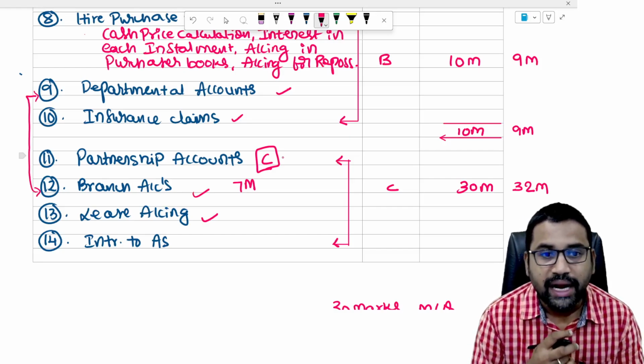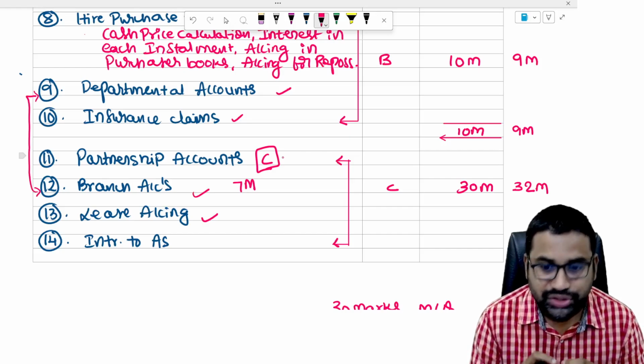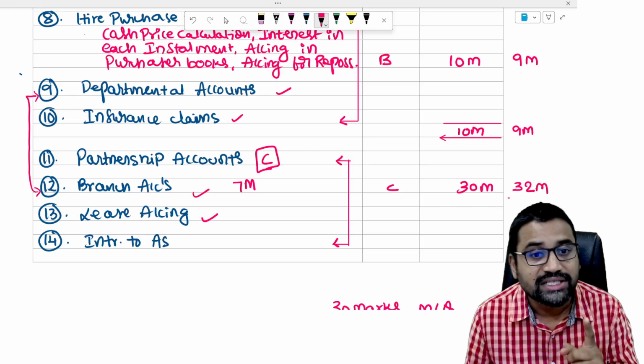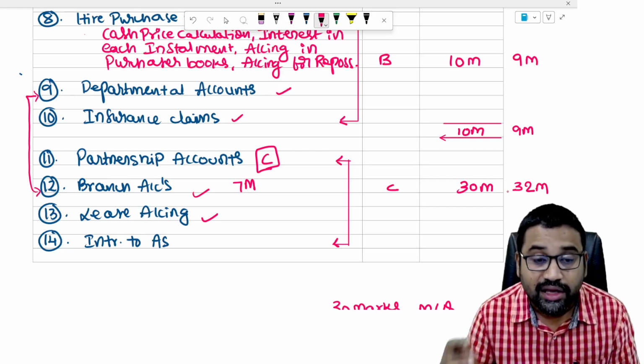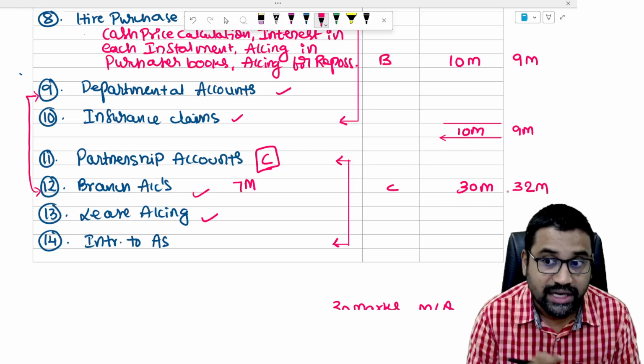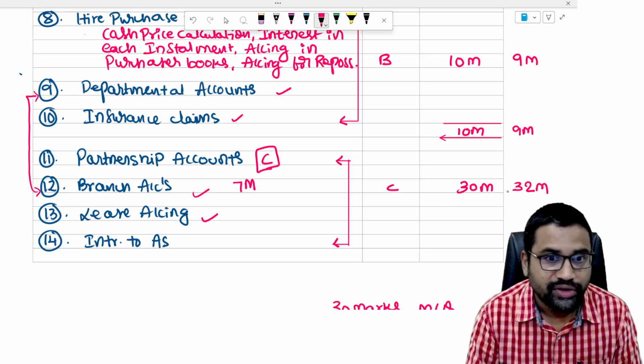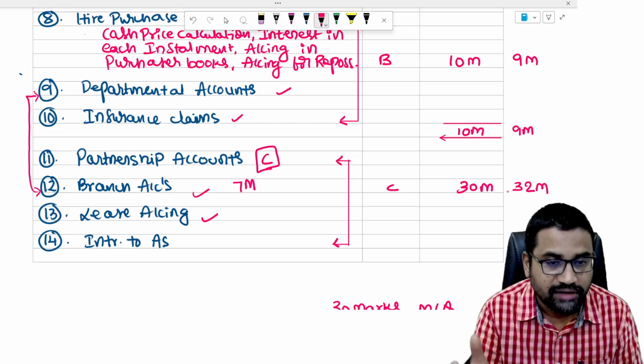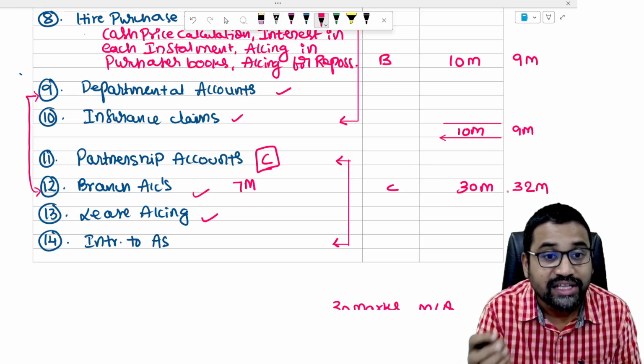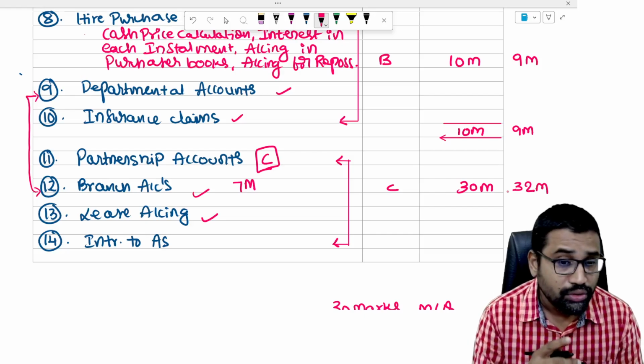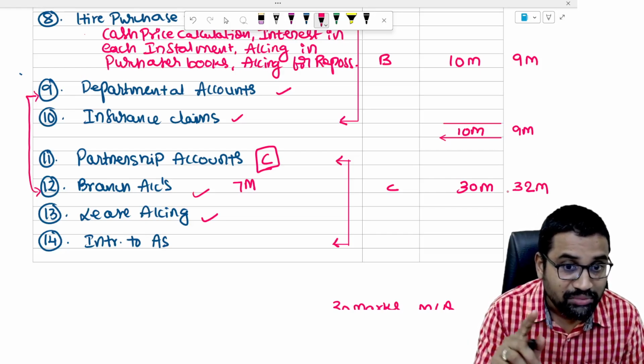Sir, why, sir? See, in partnership, they will ask one big question, a 14 marks question. Last time also they asked one big question, a 14 marks question. One practical question, 4 marks, or maybe a theory question. So, for example, Garner versus Murray, they may ask to explain the concept of Garner versus Murray. So one big question they will ask, a 14 marks question.